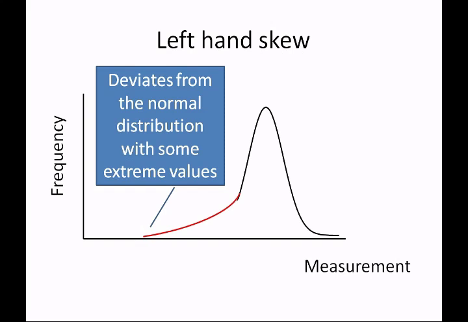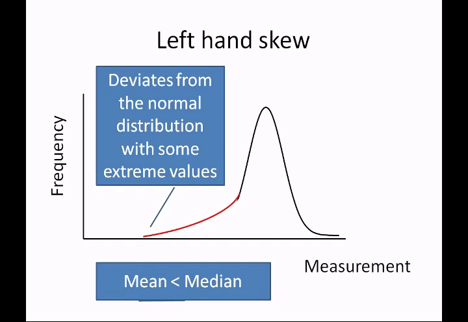Similarly, you can actually have a left-hand skew. Okay, so in this distribution here, we've got the distribution affected by some very small values. And in this case, the mean is much smaller than the median.